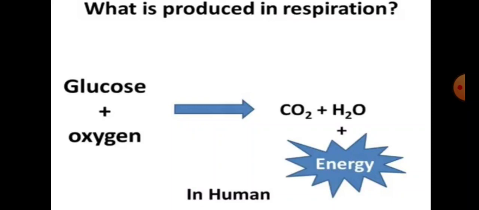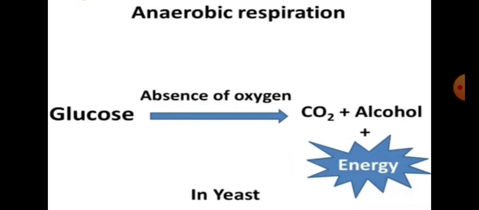The organisms respiring anaerobically are called anaerobes. In aerobic respiration, the organisms are called aerobes, and the organisms respiring anaerobically are called anaerobes. Clear? So what happens during anaerobic respiration? There is incomplete or partial breakdown of glucose, and much less energy is released.